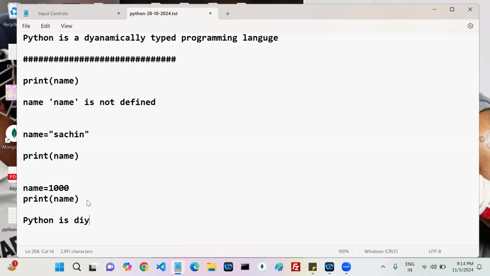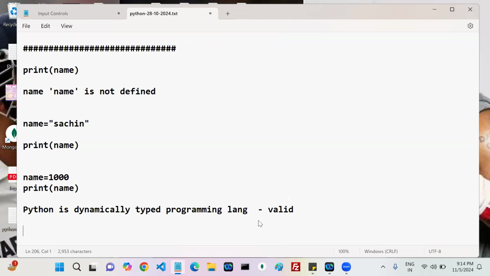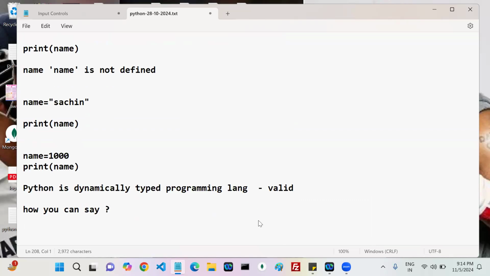Python is a dynamically typed programming language. Is the statement valid or invalid? Python is a dynamically typed programming language. Valid, sure, 100% valid. Okay, tell me how we can say Python is a dynamically typed programming language.